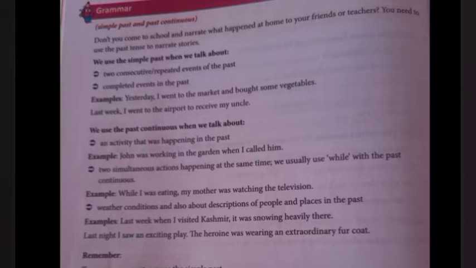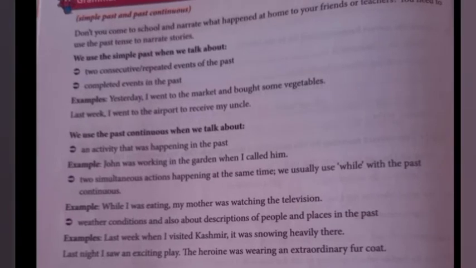For example, last week I went to the airport to receive my uncle. So last week itself this happened and this action is completed, right? So last week I went. Went is the past form, right? I went to the airport. So this is the simple past, when we use it for completed events in the past. And sometimes we use it for consecutive or repeated events of the past. If you are saying in a sentence two events that happened in the past time, so that time we use what? Simple past tense. For example, yesterday I went to the market and bought some vegetables.